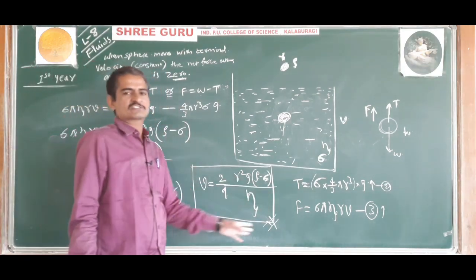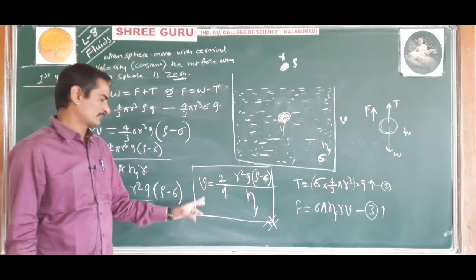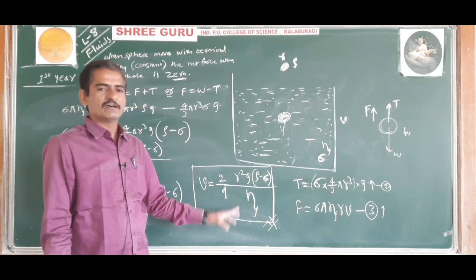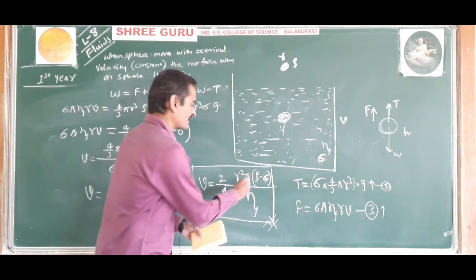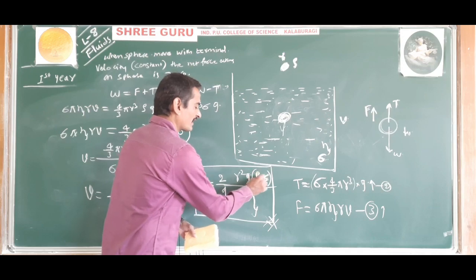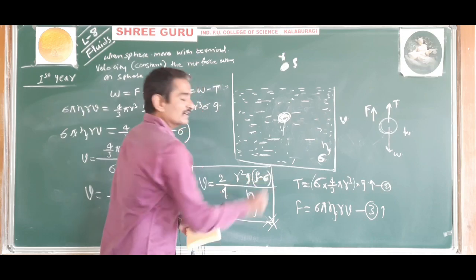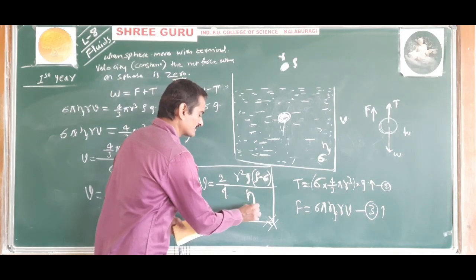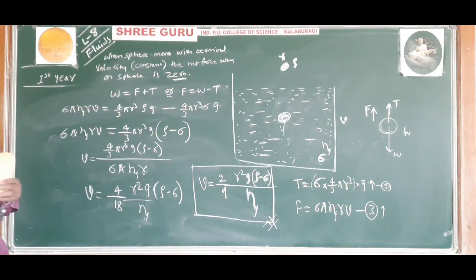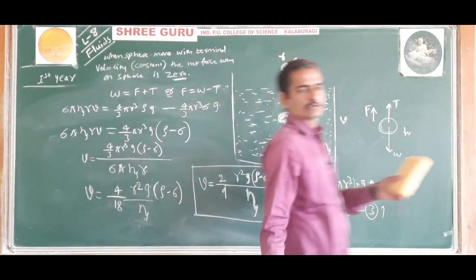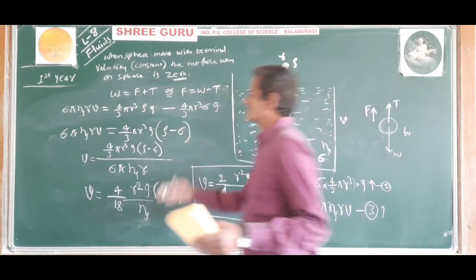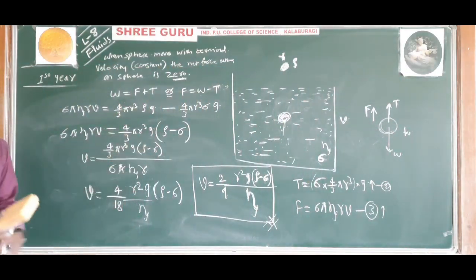Don't derive the formula, just write the formula and explain the terms. v is the terminal velocity of the sphere, r is the radius of the sphere, g is acceleration due to gravity, rho is the density of the material of the sphere, sigma is the density of the liquid, and eta is the coefficient of viscosity of the liquid. Understood? So like this you have to explain the terms. If they ask for the derivation, write all the things.